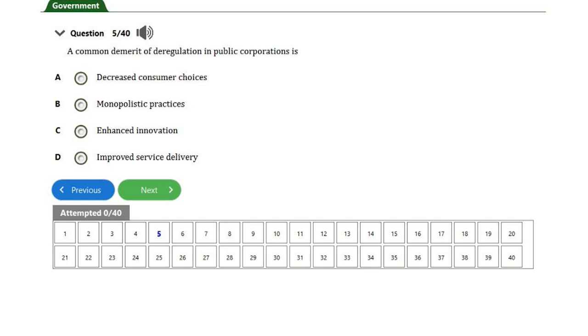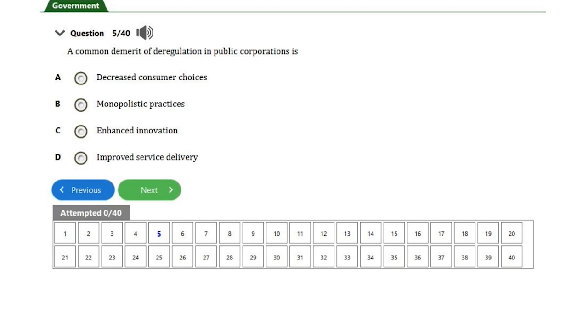The demerit of relaxing government laws on public corporation cannot enhance innovation. Option D, improved service delivery, cannot be, because when government reduces its laws, the disadvantage will be purely monopolistic practices.